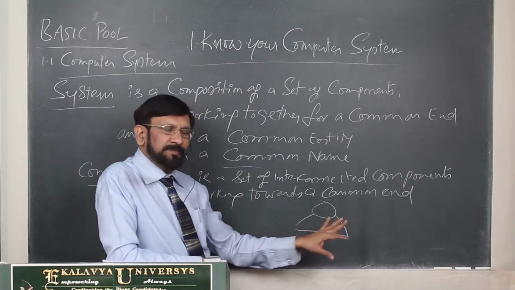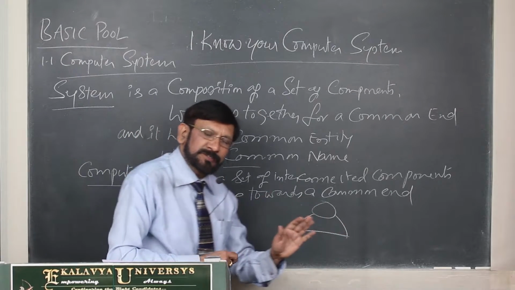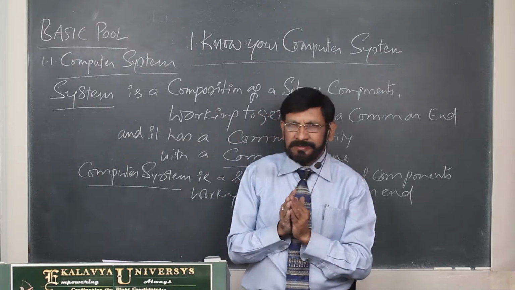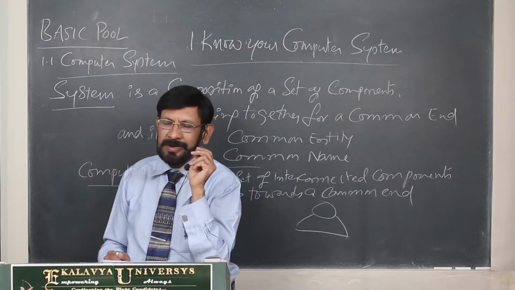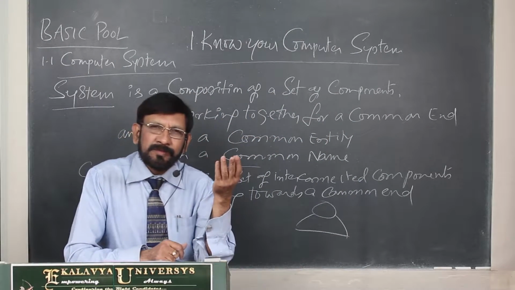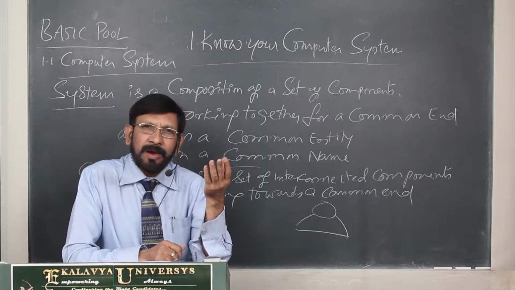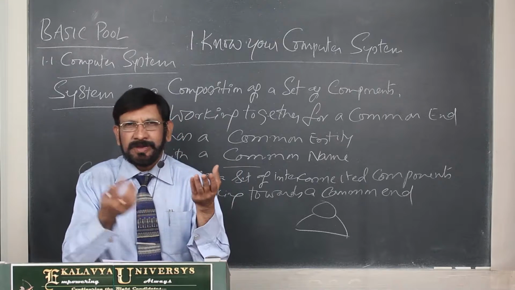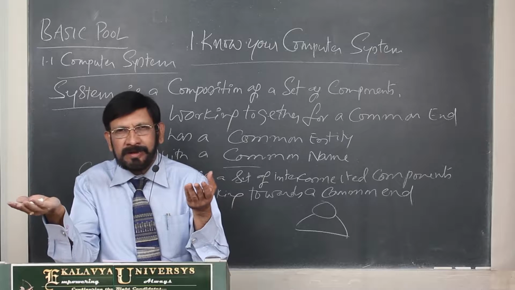First, let us take a human system, a person. Human system means a person. A person also has two types of elements. The first type of elements are organs. Organs are limbs: external organs and internal organs.